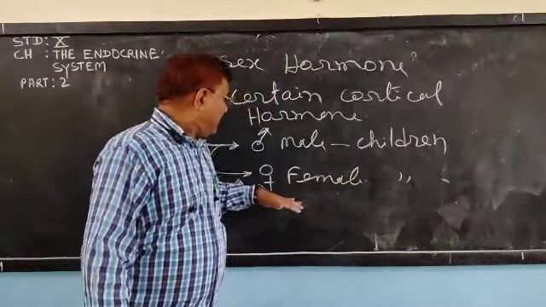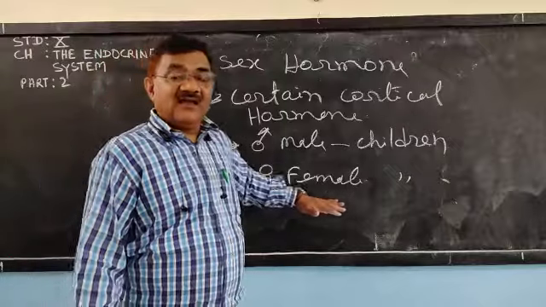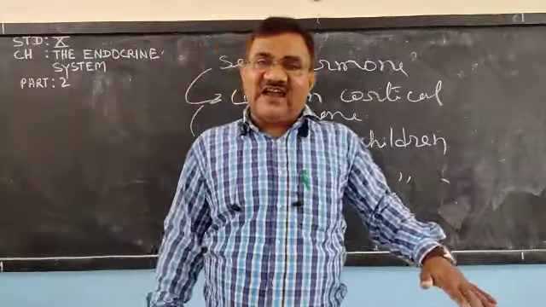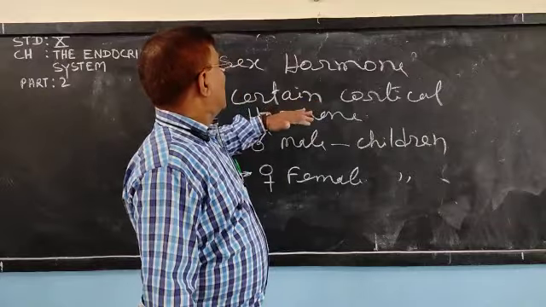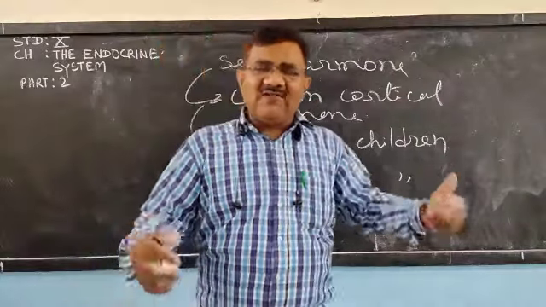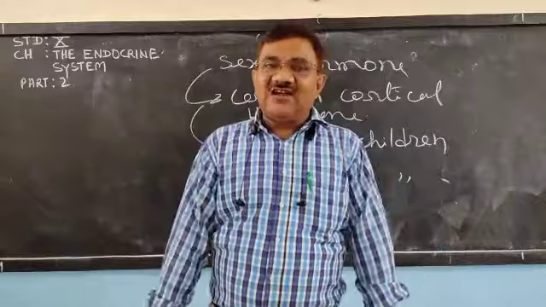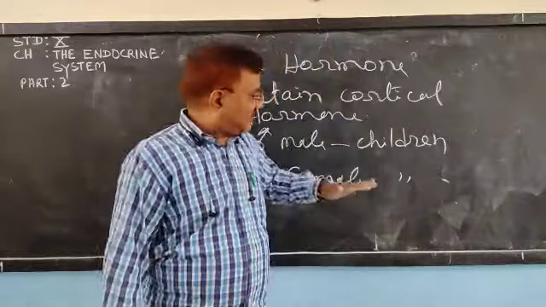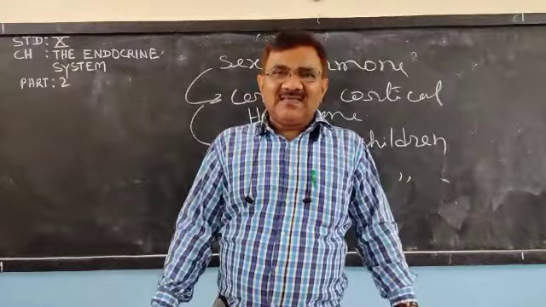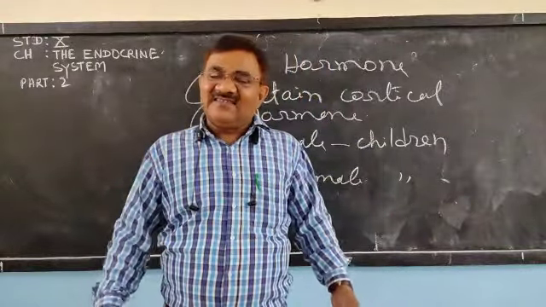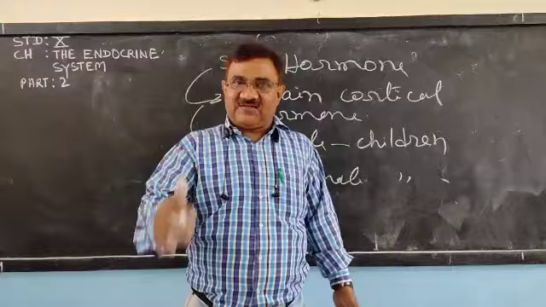Same thing happens in females. If more of this cortical hormone is released in a small girl child, premature sexual maturity will come, and there may be development of breast.